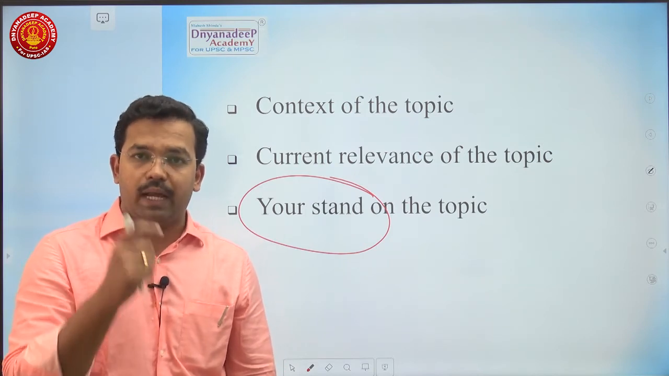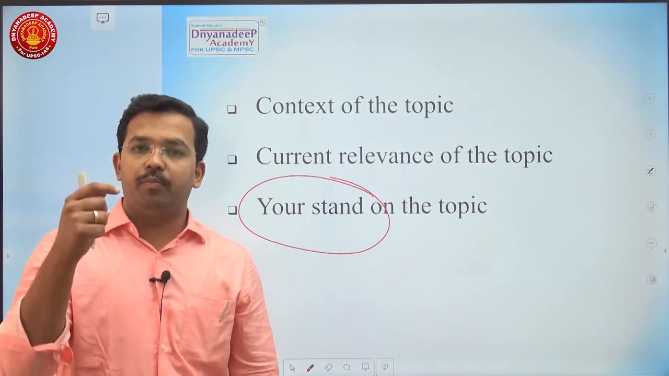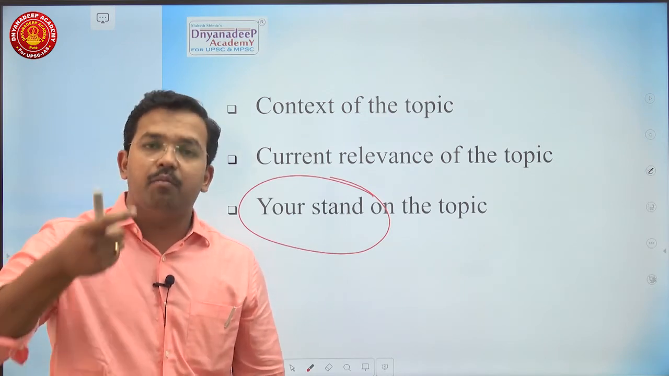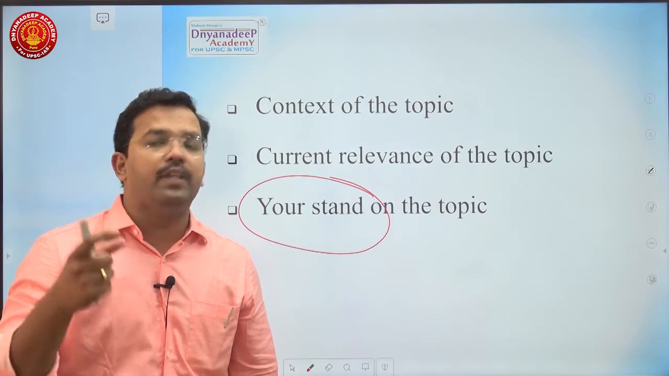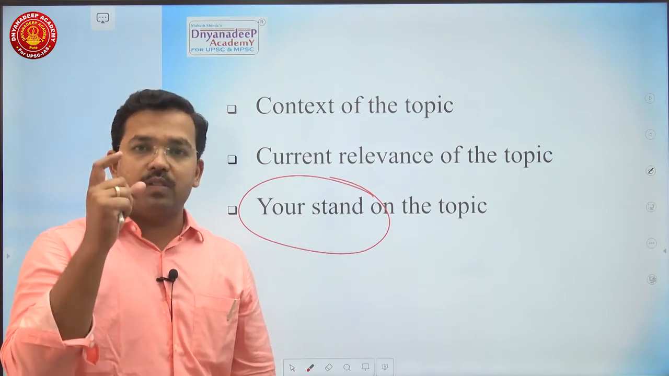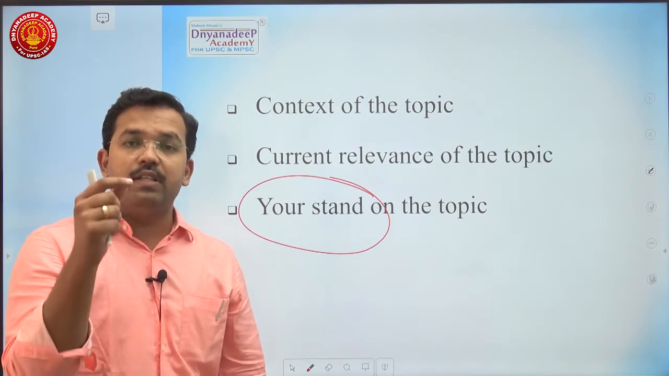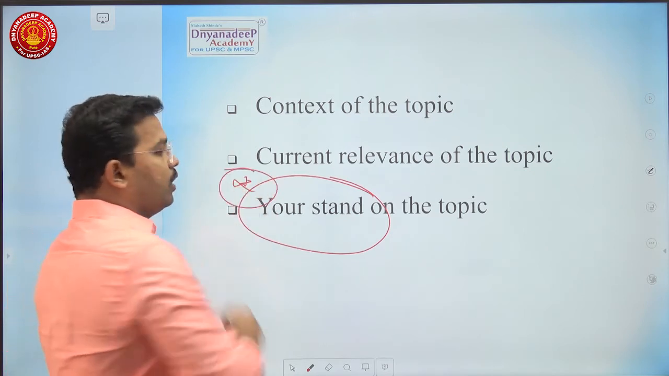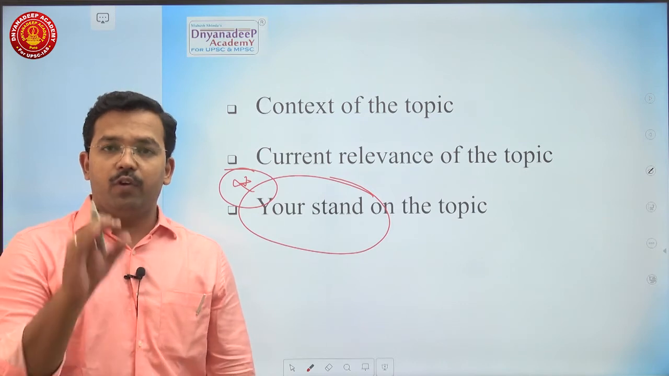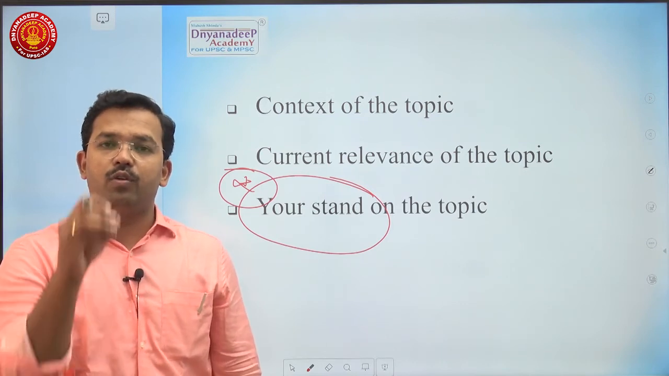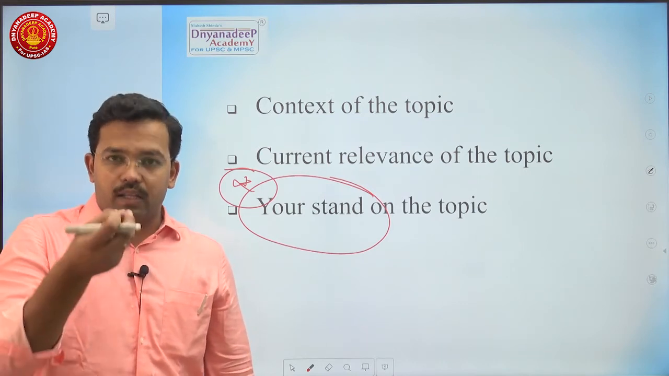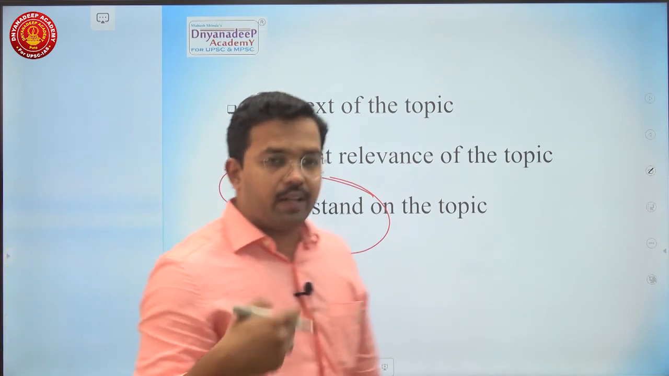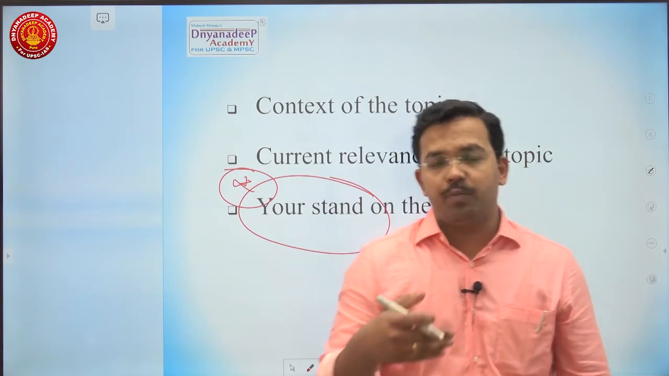Your stand should be balanced, it should be neutral, it should be positive, it should be optimistic, it should be in line with the meaning and definition of the topic. Your stand holds the key to whether you score 160 plus or not. This is the most important aspect where you will get 160 plus marks. If you do not show spine, if you do not show your clear stand in the essay, you won't get good marks.